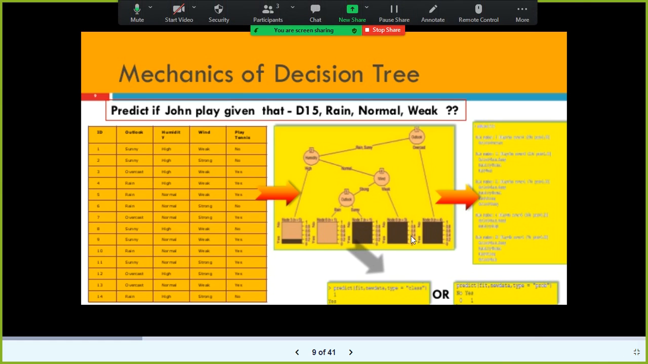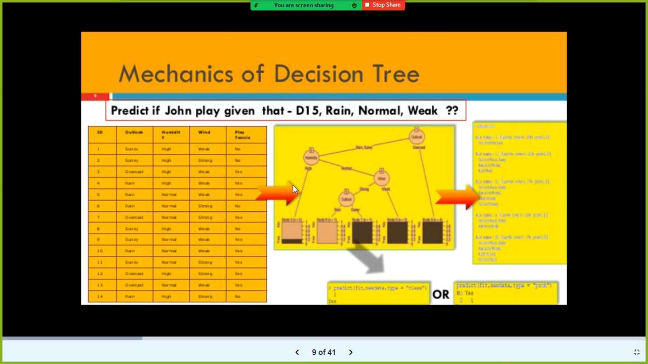The last ones in the decision tree are called leaf nodes. Okay, you can get the rules also. Here, if the outlook is rain, and if the humidity is normal, and if the wind is weak, then you will play tennis. If the wind is strong and the outlook is rain, there is a 100% probability that you will not play tennis.